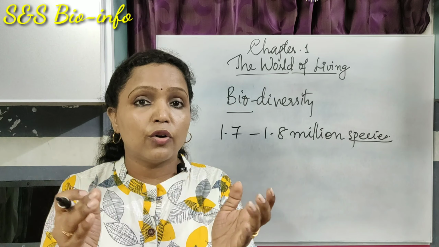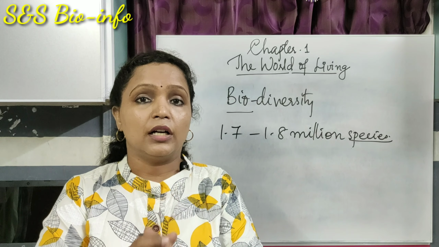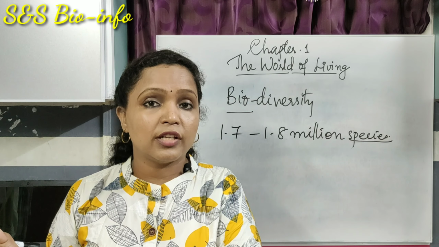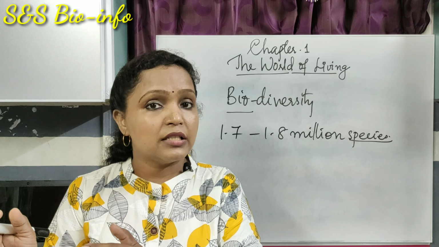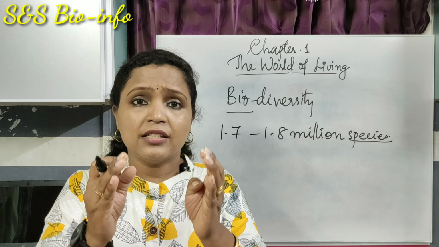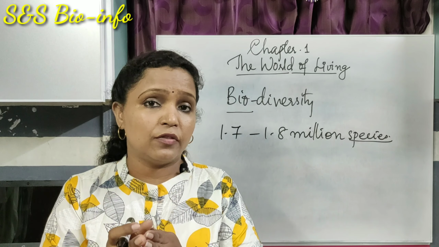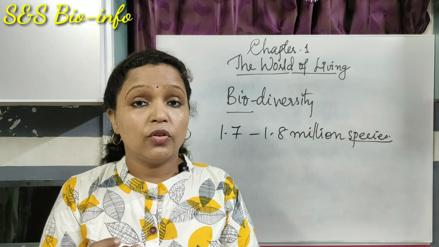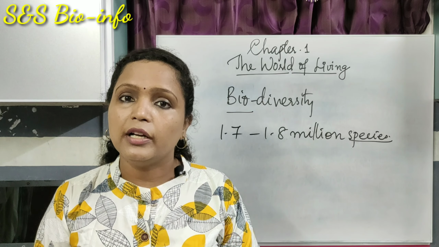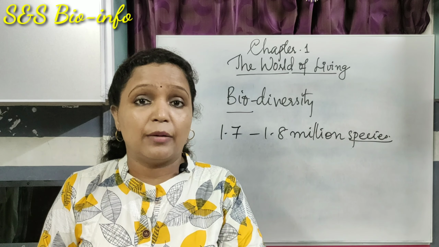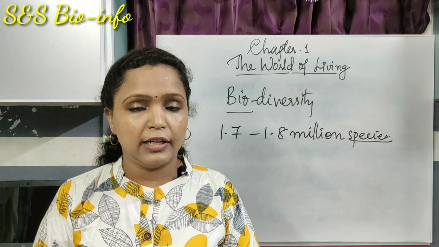For example, mango tree is a particular species, wheat plant is a particular species, then coconut tree is another species, then monkey is another species, donkey is another species, and so on. So each species has its own specific traits or characteristic features. So far we have found out only 1.8 million species. According to latest information, it's about 1.9 million.